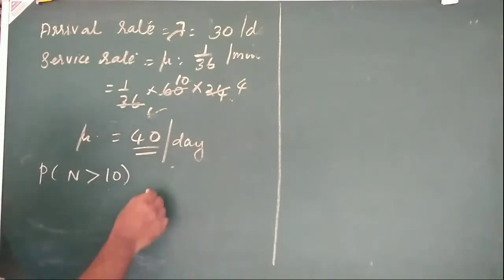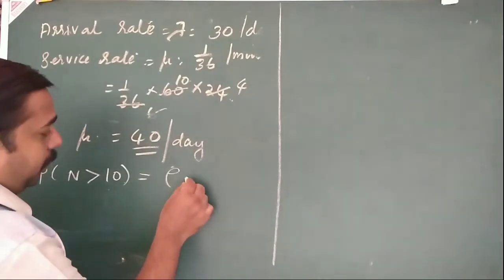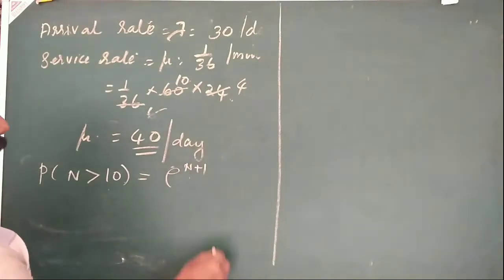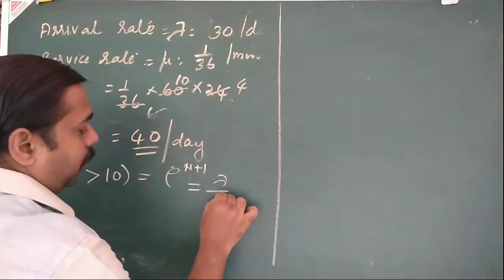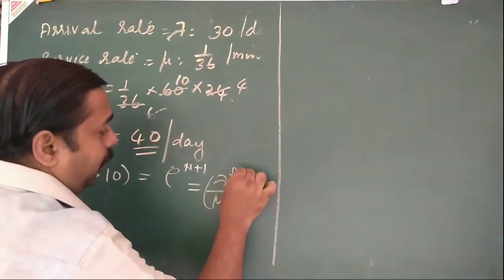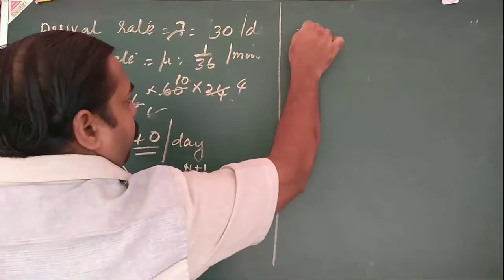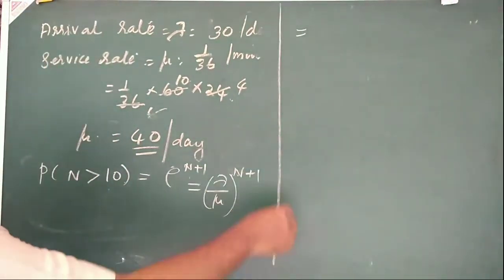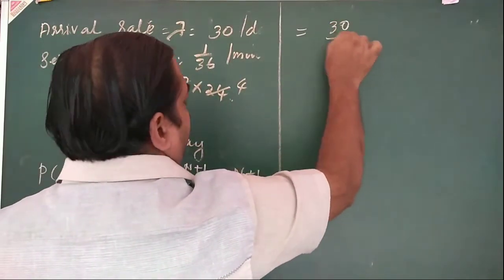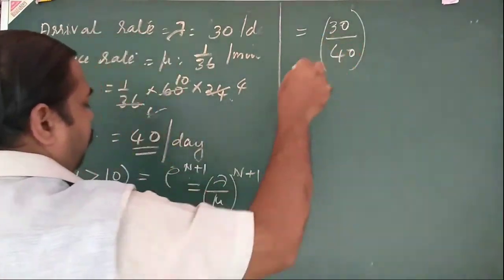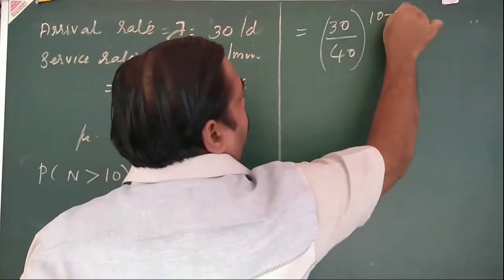So that is equal to, formula is rho power n plus 1. What is rho? Rho is equal to lambda by mu, whole power n plus 1. Lambda is equal to 30, mu is equal to 40, whole power n plus 1, n is equal to 10 plus 1.